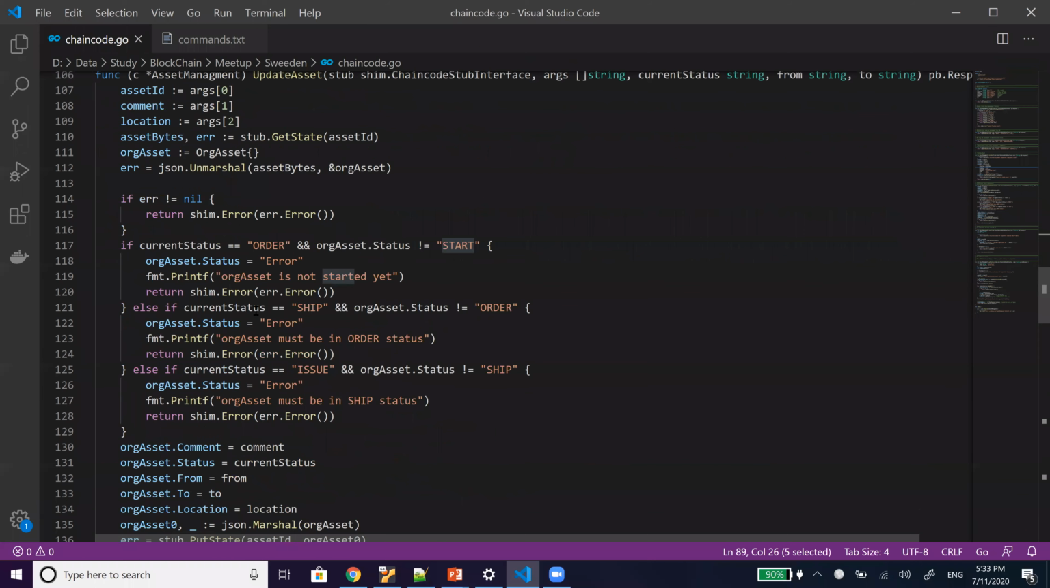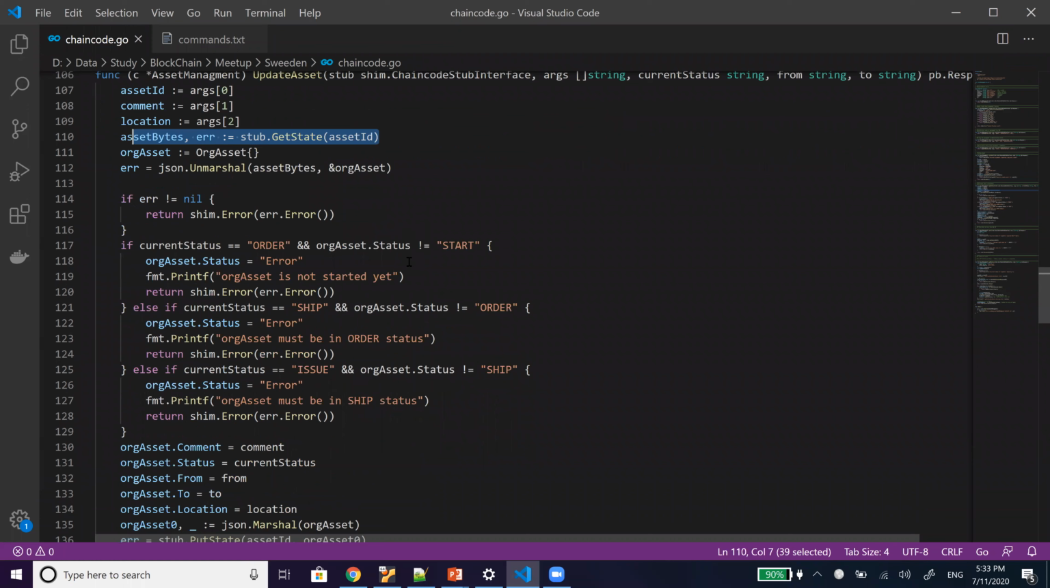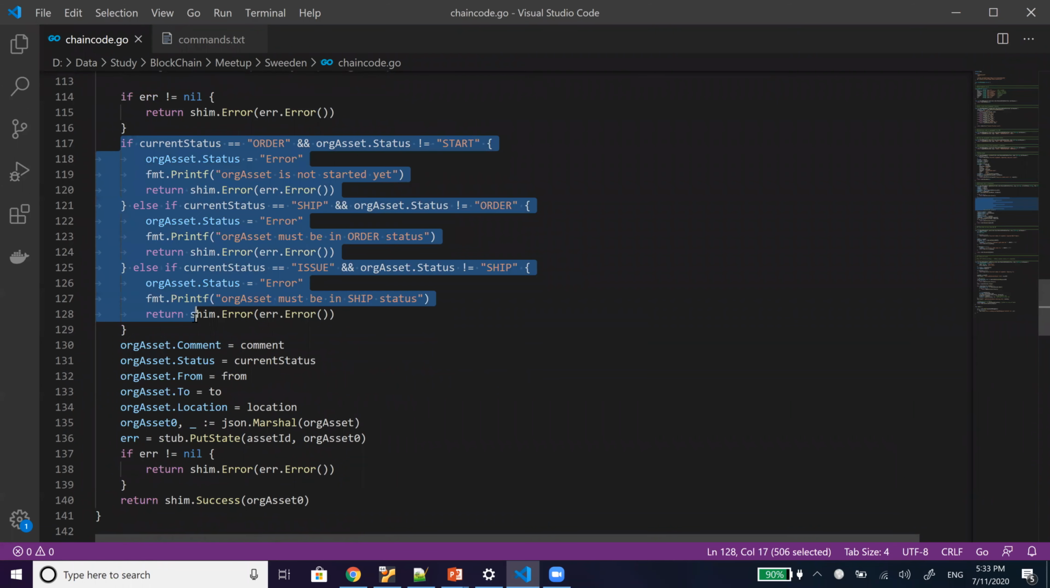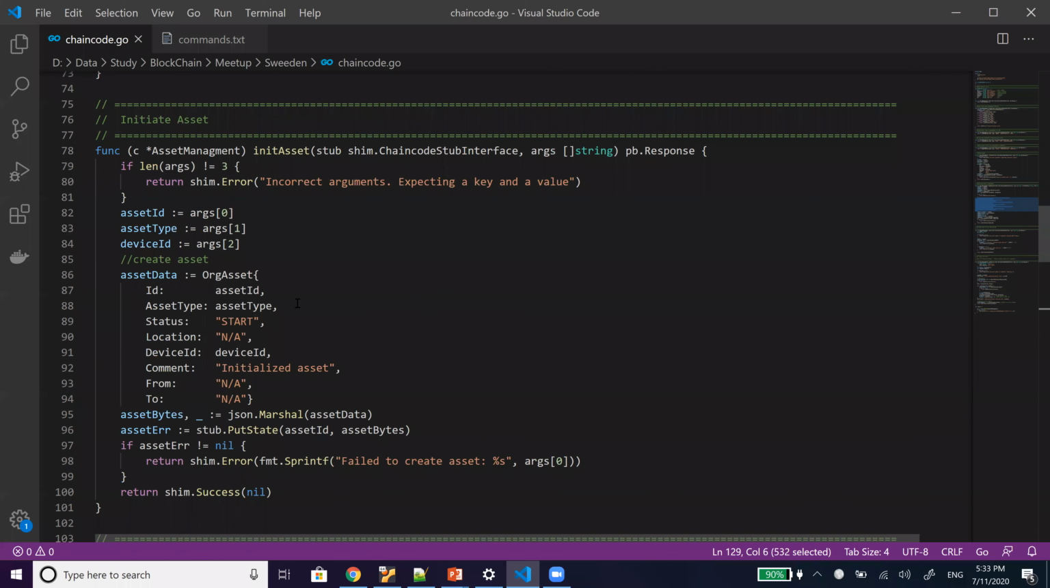Update asset will get the data and then update it. We can have many if and else conditions, whatever the requirement is. Suppose in the initiator we have to do validation, that whenever we put the asset, it will be updating on that asset ID. Suppose there is an order of the company or any asset that we don't want to